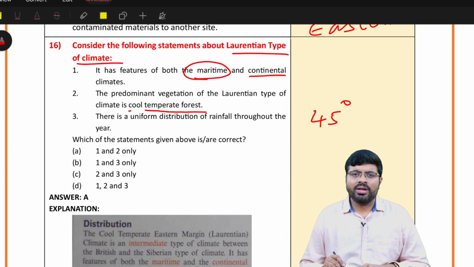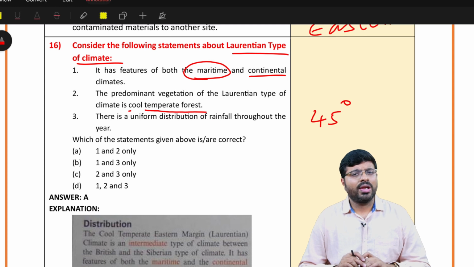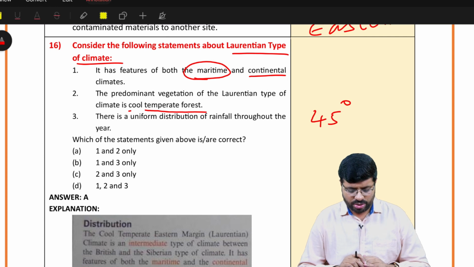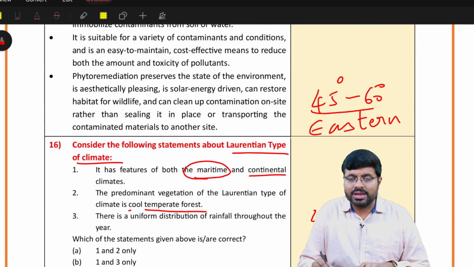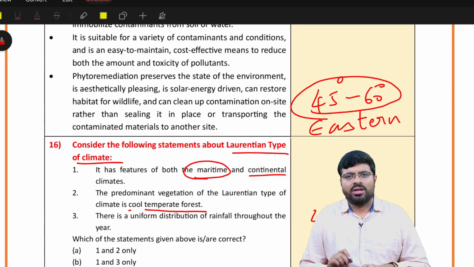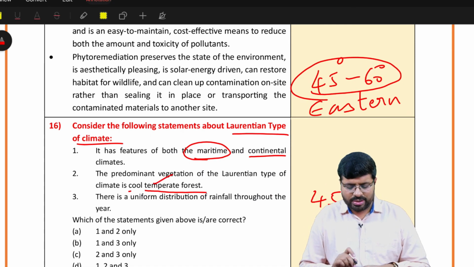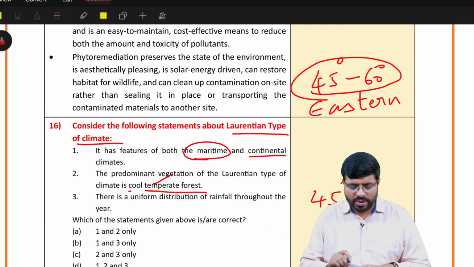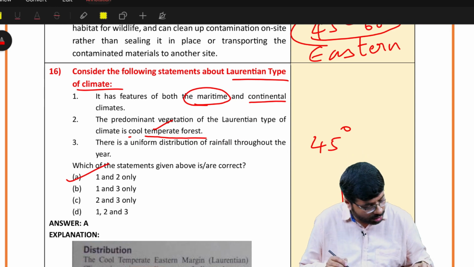See, the moment you go into the higher latitudes, you will not have uniformity of rainfall. Uniformity of rainfall is only in the equatorial part. So with this basic idea, what you can identify is at least Laurentian type of climate. If you know that it is part of 45 to 60 degrees latitudes, you might have known that this is a cool temperate forest. Then if you know more about equatorial, you should have eliminated statement 3 as well. With that, answer is statement A, right?